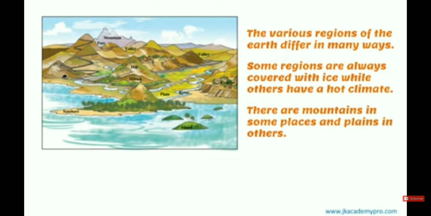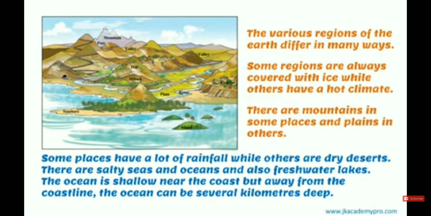Some places have a lot of rainfall, while others are dry deserts. There are salty seas, oceans, and also freshwater lakes on the earth. The ocean is shallow near the coast, but away from the coastline, it can be several kilometers deep. In this way, we can see the water bodies and landforms on the earth.